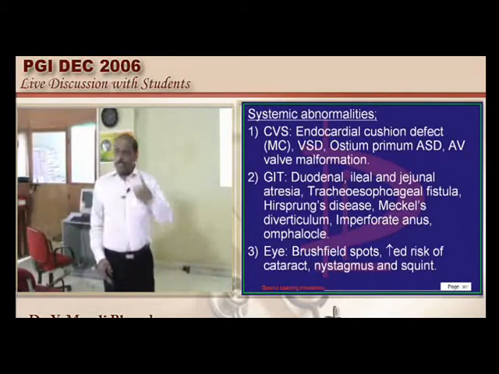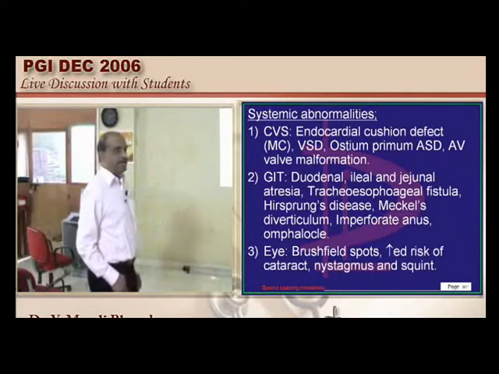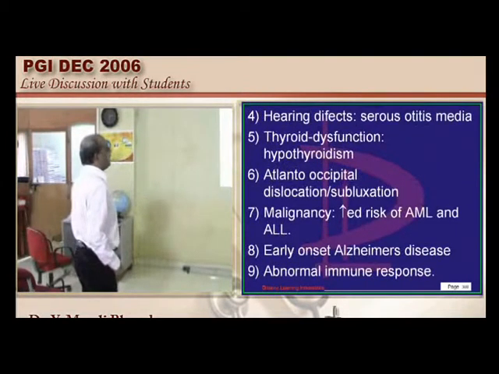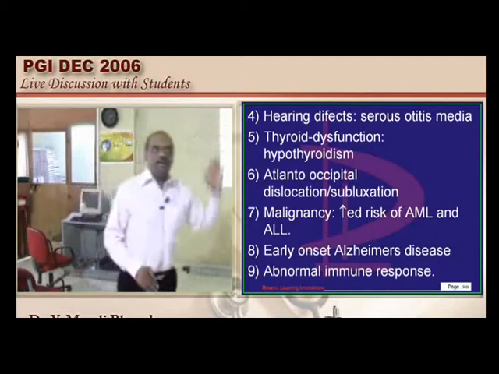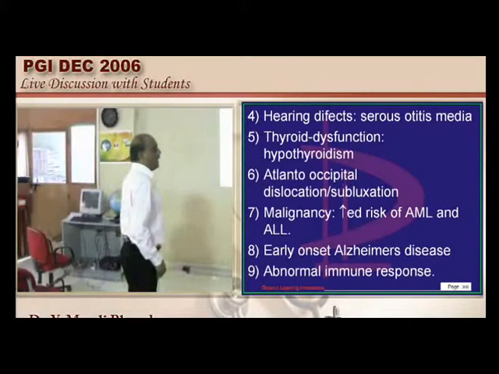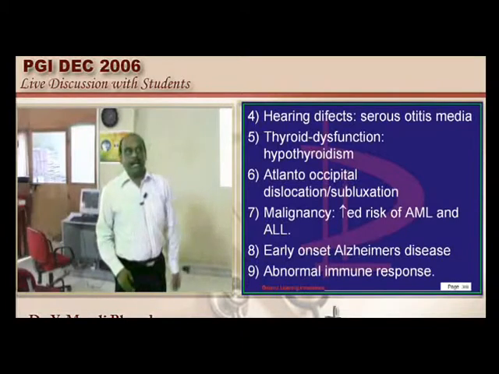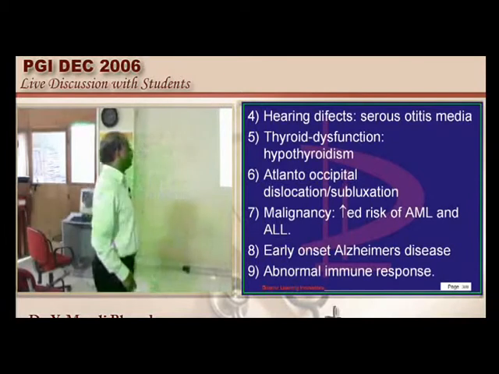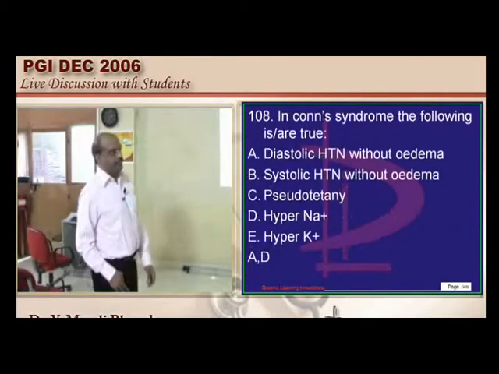Brushfield spots are the ones which are found in the iris, and there is an increased risk of cataract, nystagmus and squint, and most important AML, ALL, they are typically increased in a patient with the Downs, and a pre-senile dementia, Alzheimer's, also is more common in the case of the Downs, is what we need to basically remember.